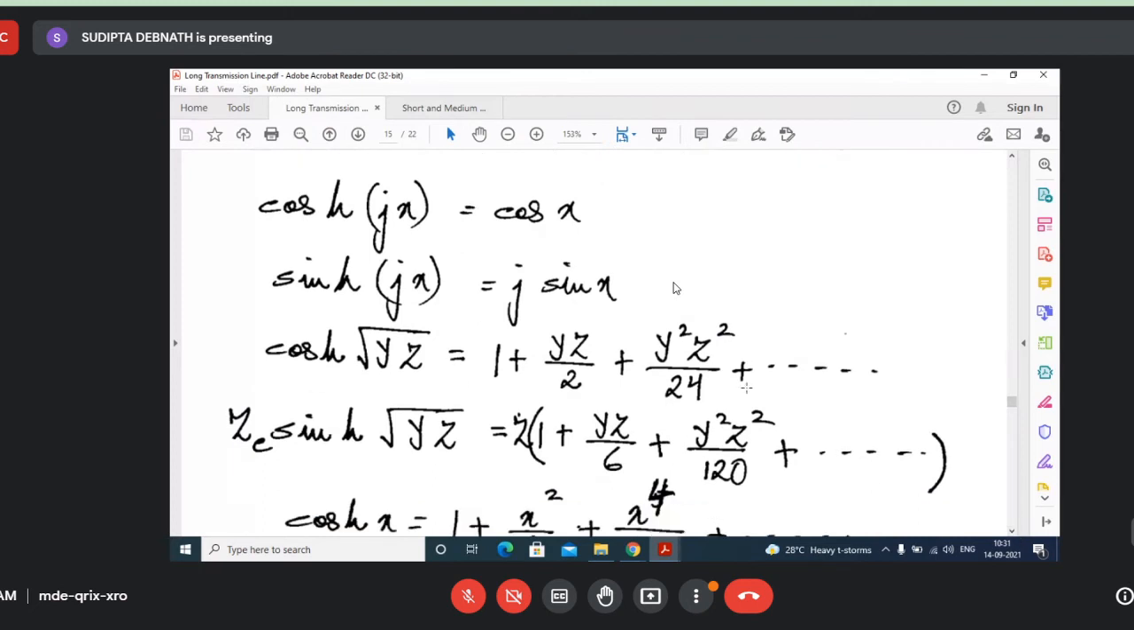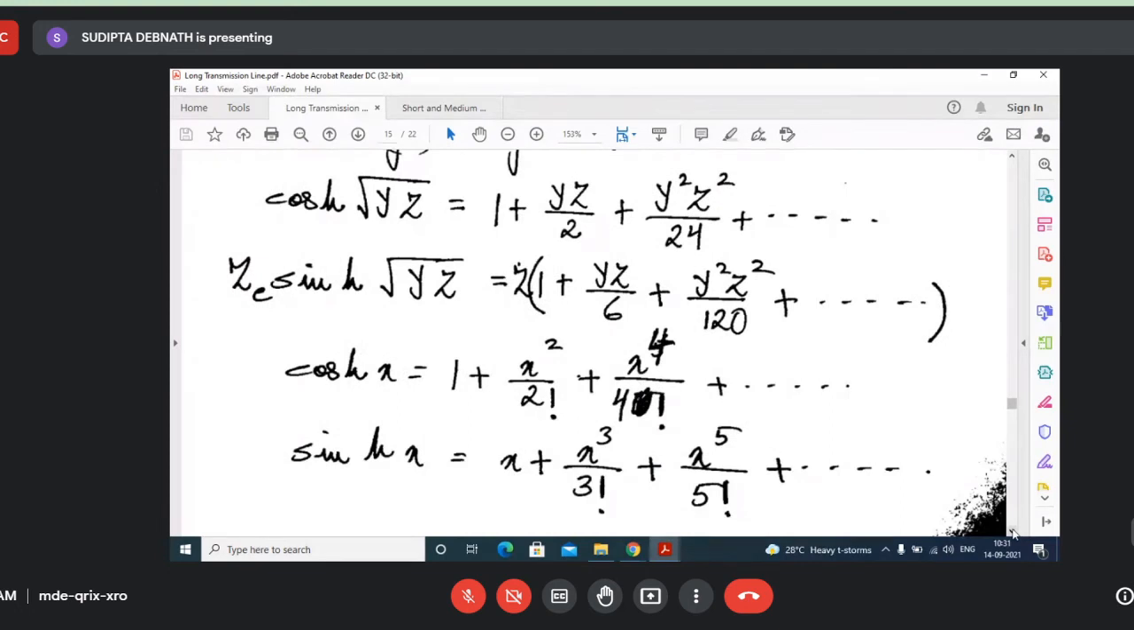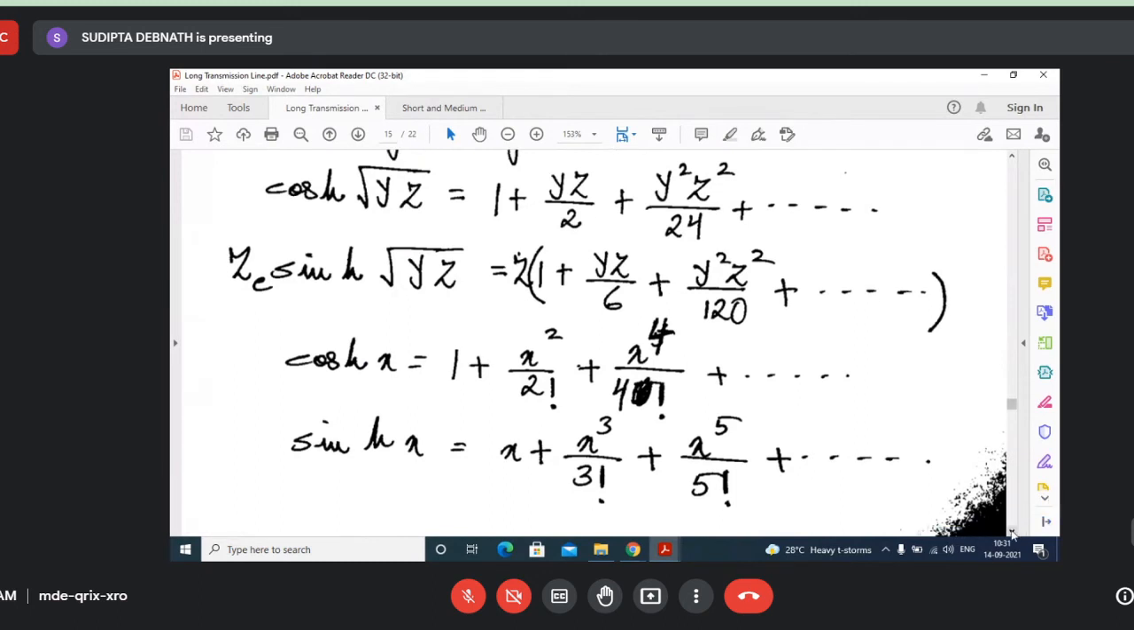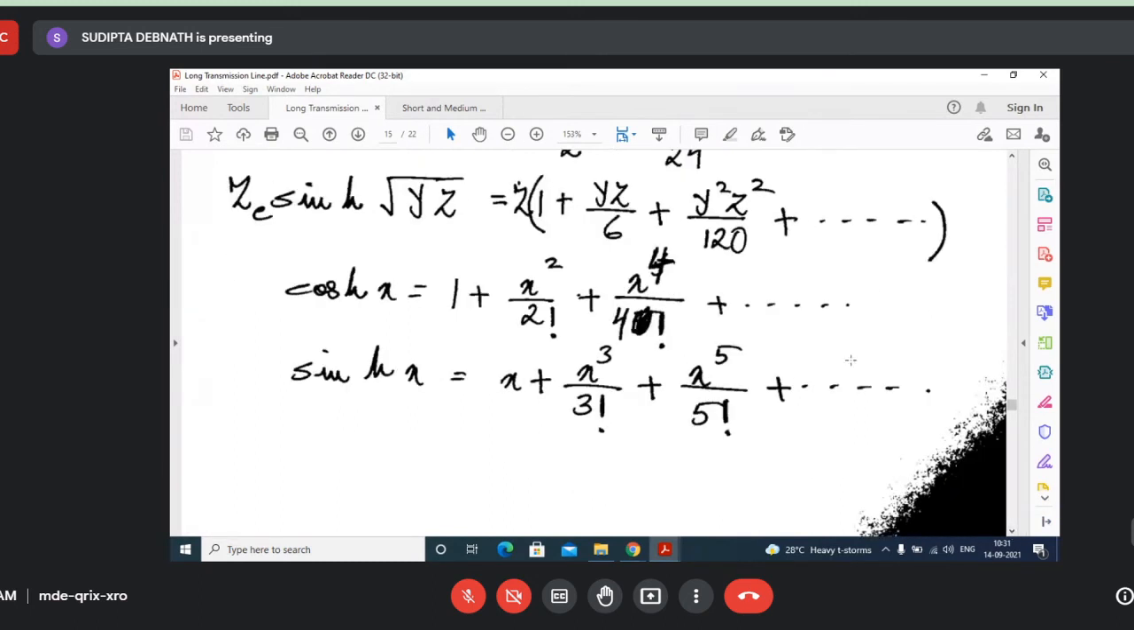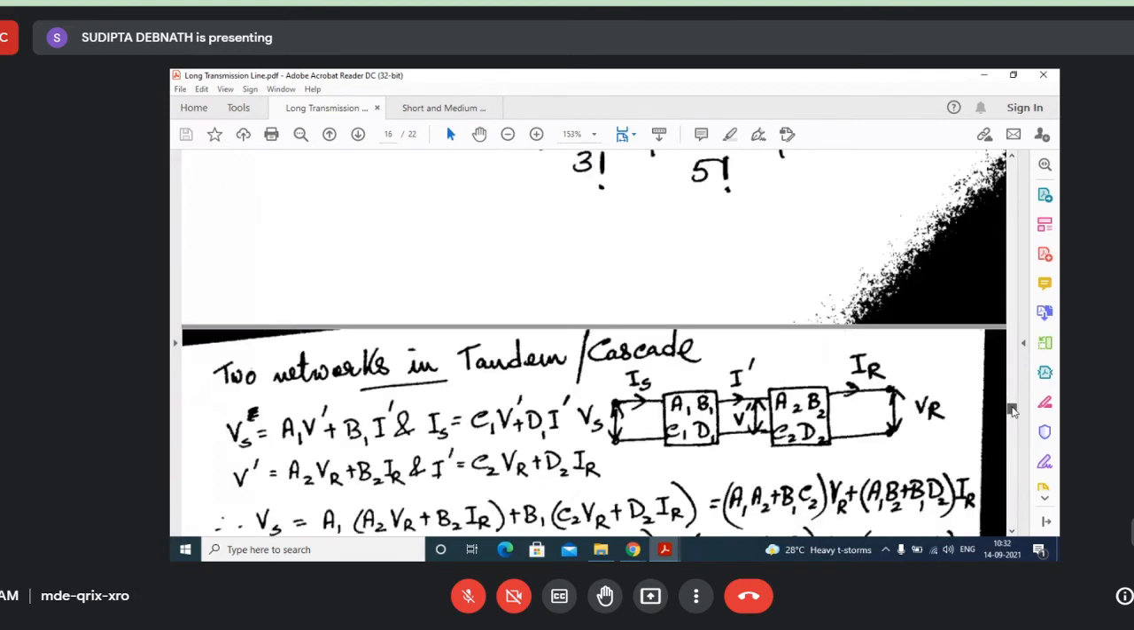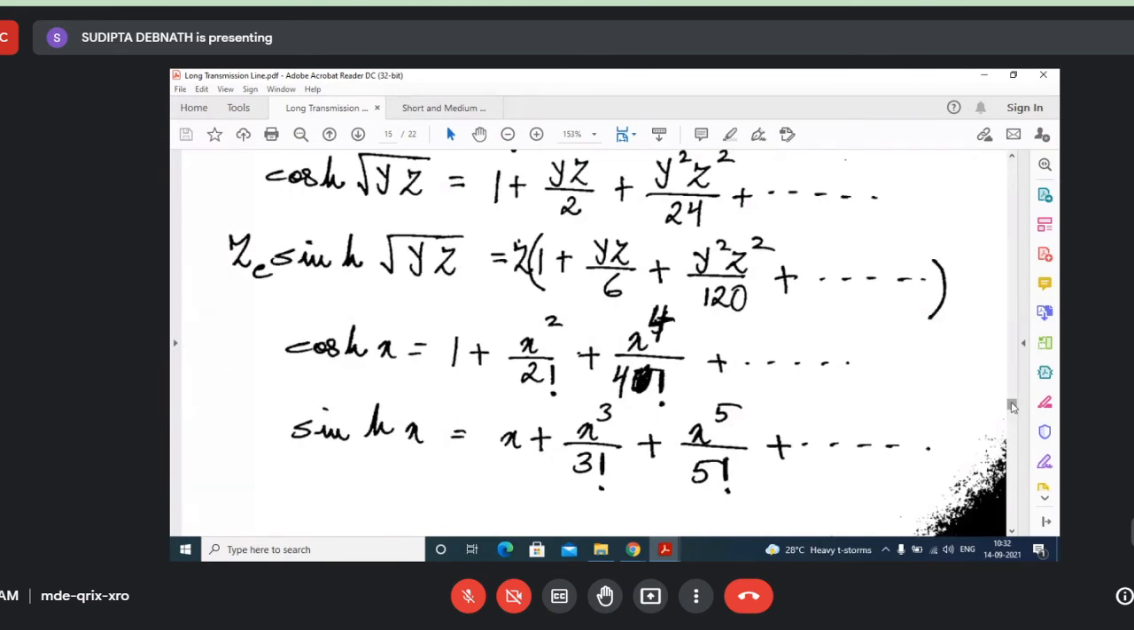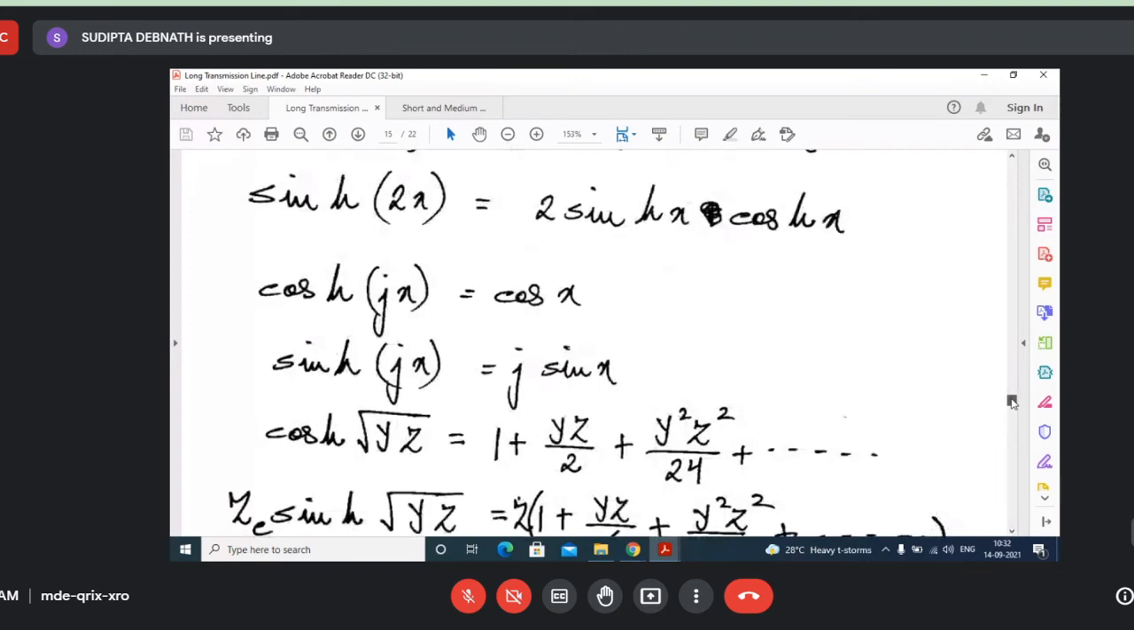So sometimes you need to know these values. Otherwise, you can always find out in terms of exponential functions. Whatever is convenient to you, you do that. And the binomial expression of cos hyperbolic x and sin hyperbolic x, I have written here. So maybe you may require this, you may not require this. That depends upon what method you will use to solve. But I found these things important for you, so you just go through them.